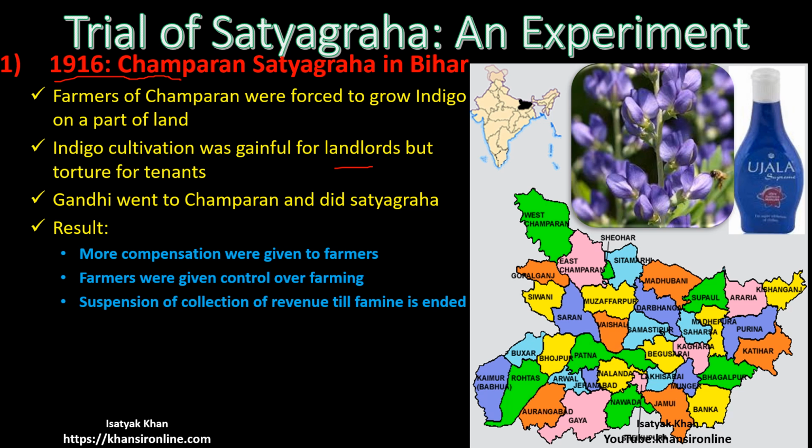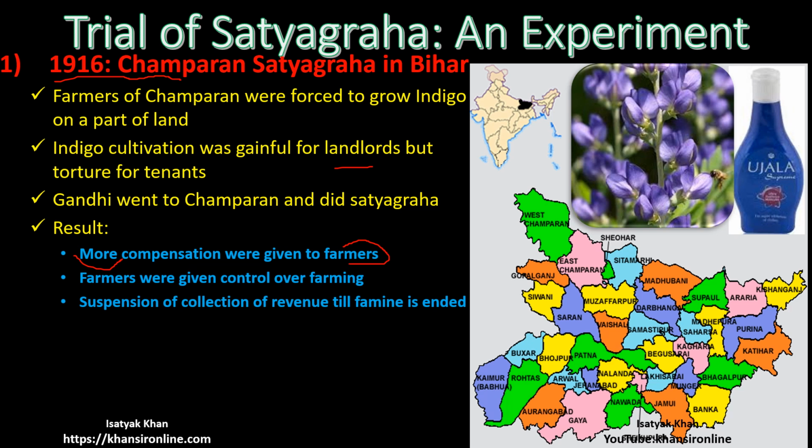So what was the result of that? First of all, more compensation was given to the farmers. It means the farmers who had already grown indigo, and for that were paid a very negligible amount of money, now whatever was less was added to it. Now farmers are given more for what they have already grown. Second, Indian farmers of Champaran were given more rights, more powers over their land. Now it was up to the farmer whether they want to cultivate the indigo or not.